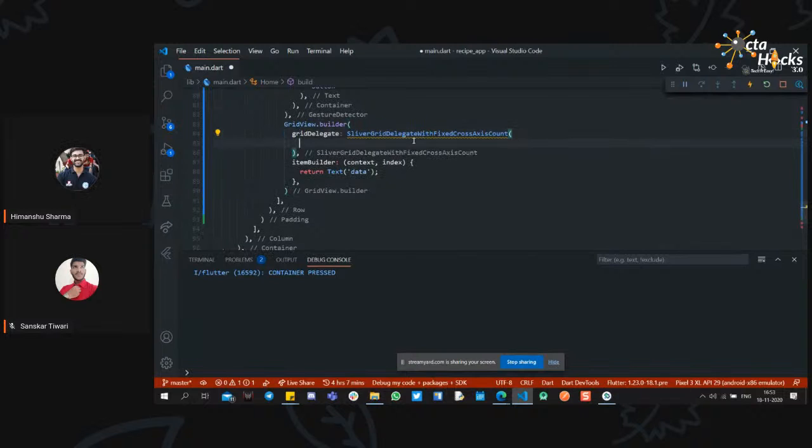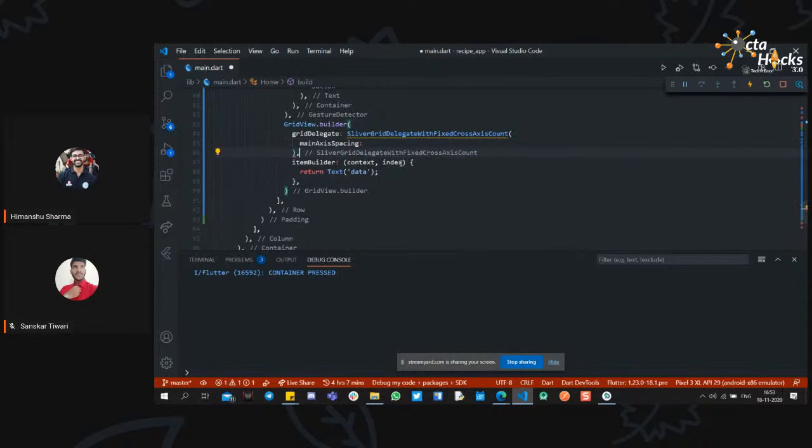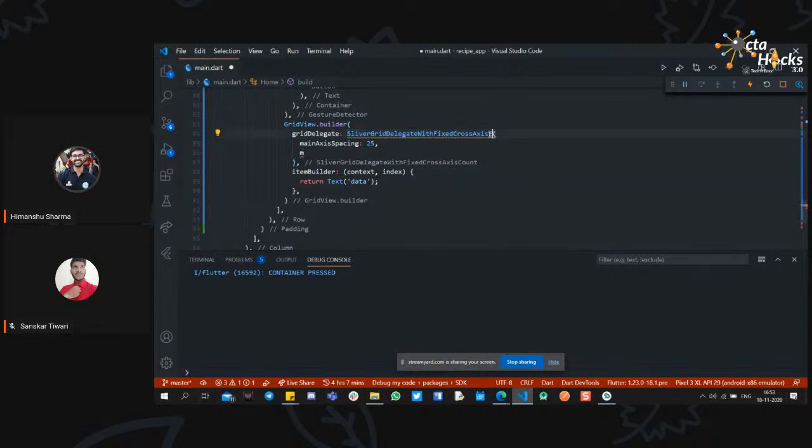Yeah, cross axis count one. So spacing will be 25. I will mention what we are doing right here, and max cross axis count. Okay, instead of count we can use extent right here.